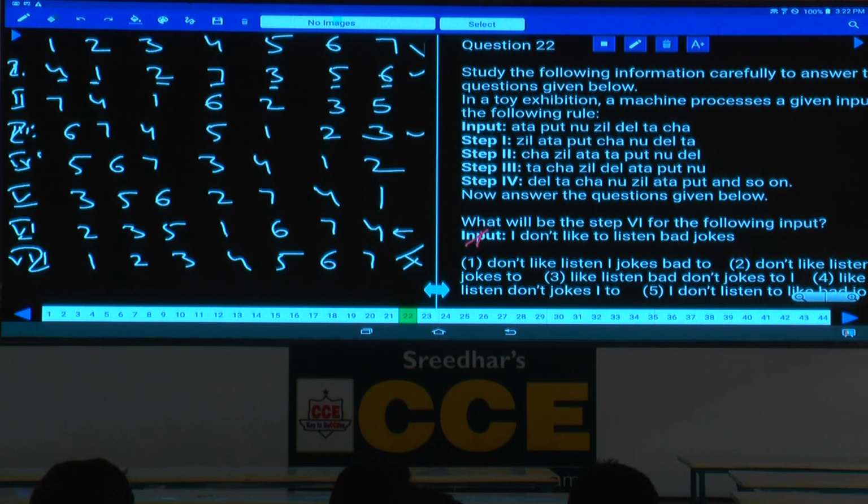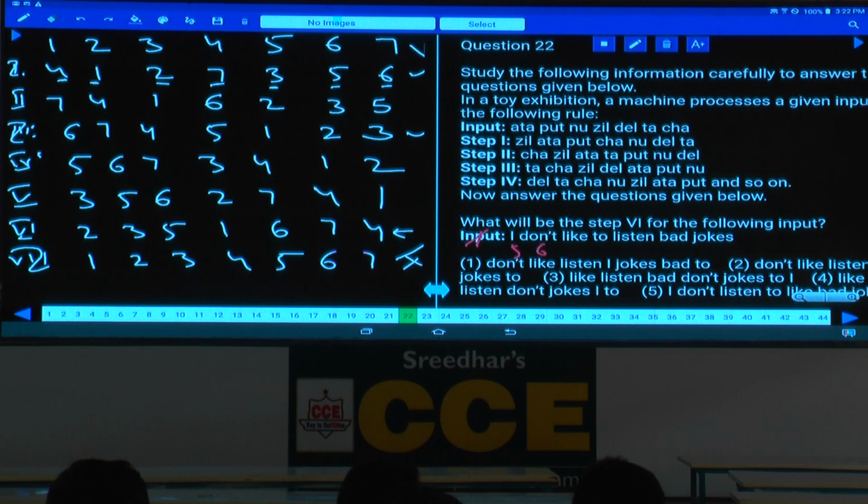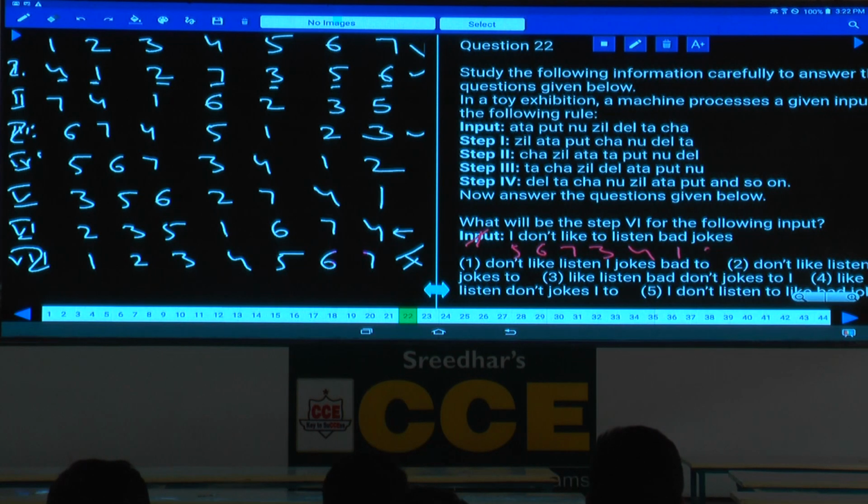What is the order of these elements here? 5, 6, 7, 3, 4, 1, 2. Then what is the order given now? If order em ichcharu cheppandi.